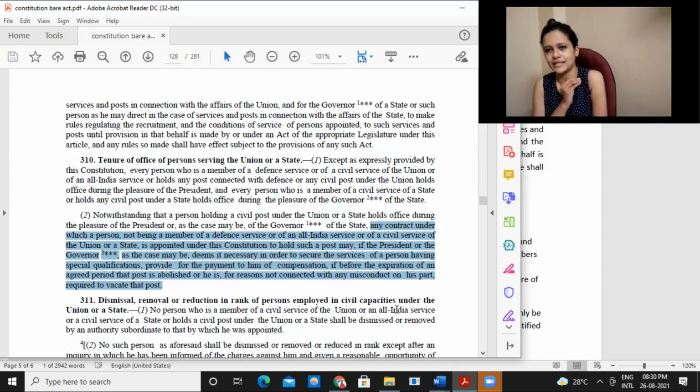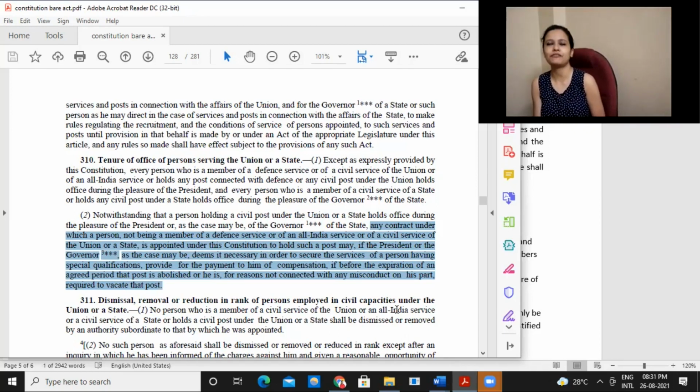Even though we are saying pleasure of the president, doctrine of pleasure, it does not mean that whenever the president or governor feels like it, the person will be removed. That will not apply. When can we remove the person? Only with regard to misconduct, proven misconduct on the part of the person. In that case, we can remove.